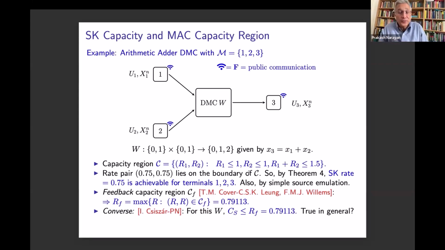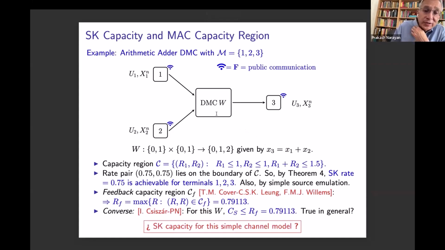Of course, when you send feedback, it is over a public channel, and so the eavesdropper gets to see it. So not all of the feedback can be used to obtain gains in secret key rate. What can be shown is that for this specific channel model, the secret key capacity cannot exceed the maximum equal rate point in the transmission capacity region of this arithmetic adder channel with feedback. Is this result true in general? Not known. And even for this very simple channel model, secret key capacity is not known.